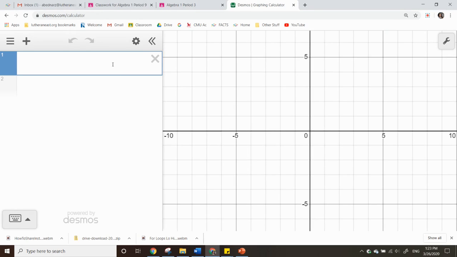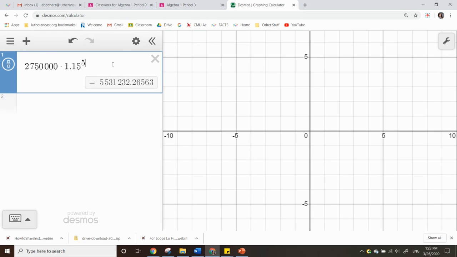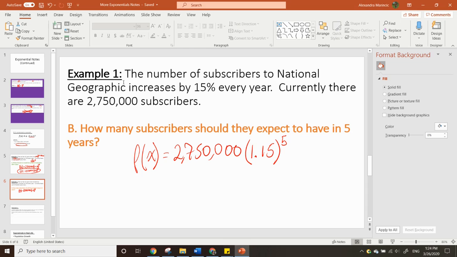So our number was 2,750,000. And we were going to do times 1.15 to the power of 5. Oof, a nice big number. Now, remember, we're talking about number of people. So we probably don't want to include the 0.26563. We can round. Since it's a 0.2, let's round down. All right, so we have 5,531,232.